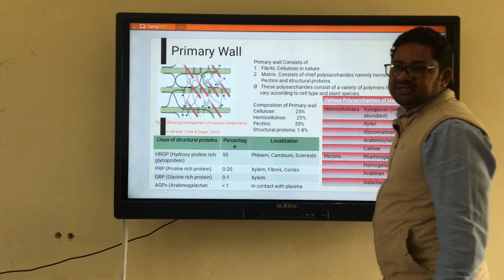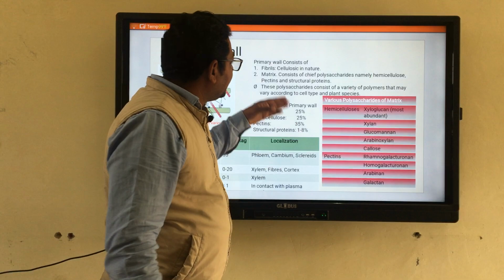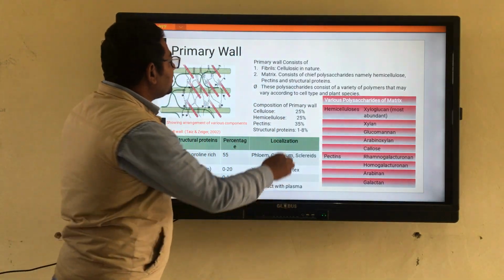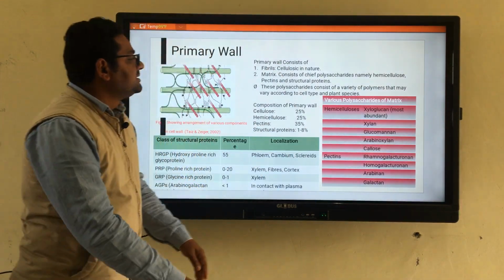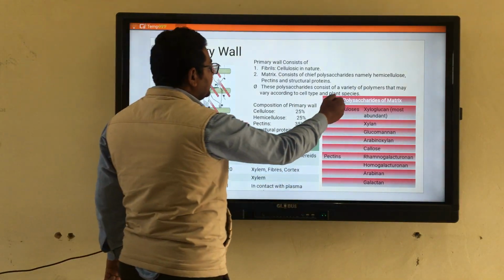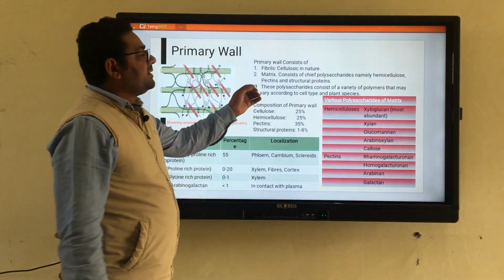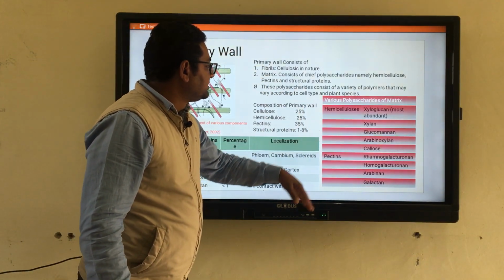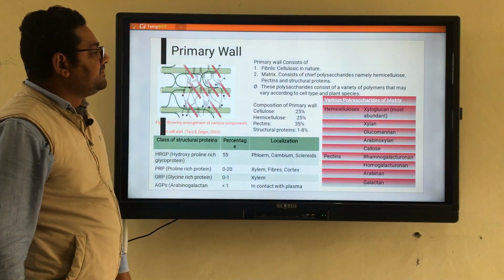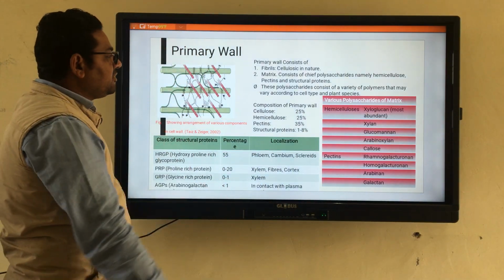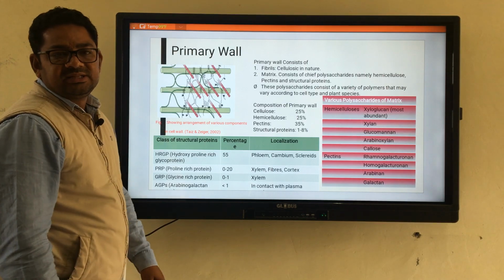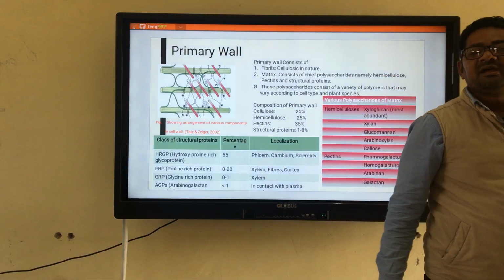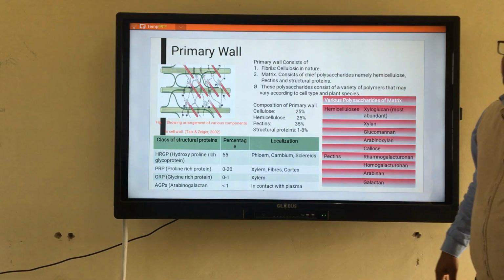The nature of the fibrils was crystalline, but the nature of this particular matrix is amorphous. Okay, so this matrix consists of various polysaccharides, which may be hemicellulose, pectins, and structural proteins. These different polysaccharides consist of a variety of polymers, and these polymers vary with the cell type and plant species.